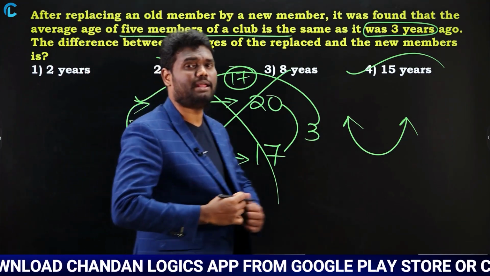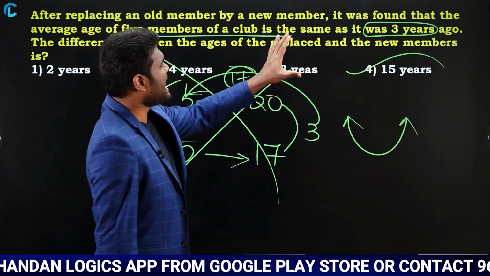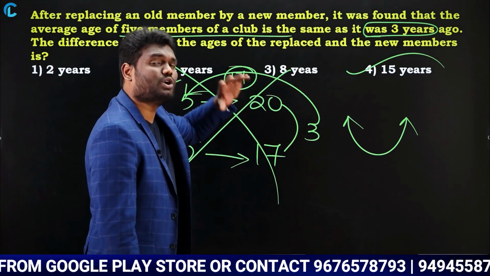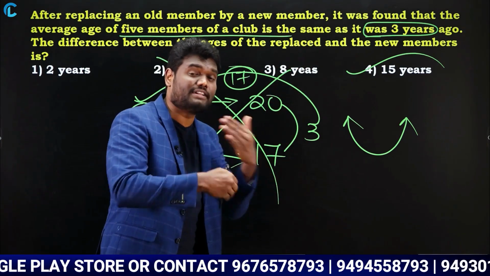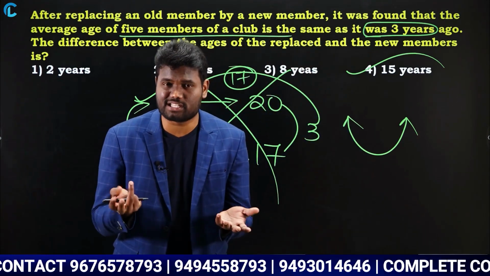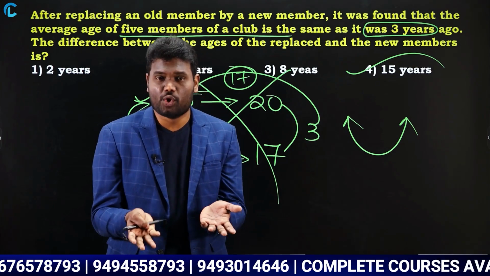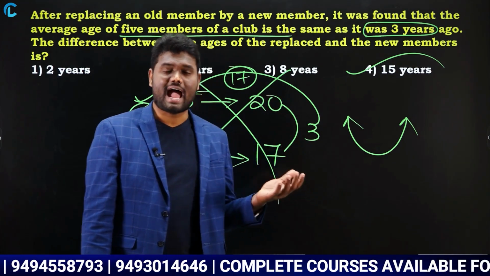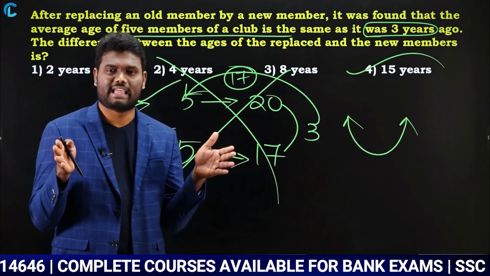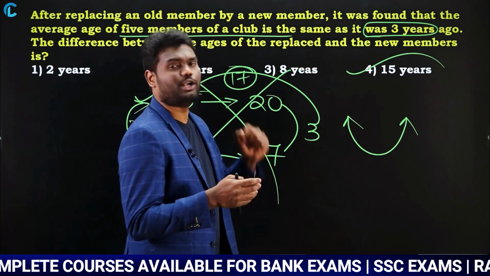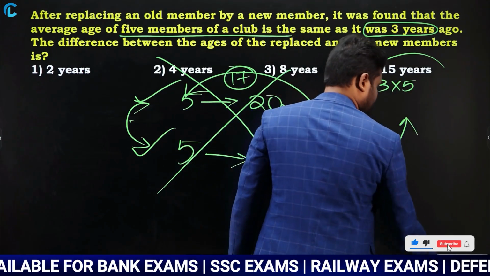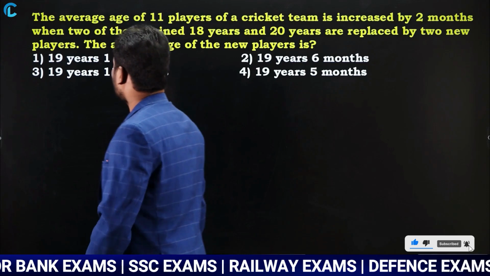In the question it is clearly mentioned that the average age of the members is going to be the same as it was 3 years ago, even after the replacement. Which means there is a difference of 3 years. For how many members? 5 persons. So 3 into 5 is 15 years, which means the age difference between the replaced person and the new person is going to be 3 into 5, which is 15 years. Okay, very simple. Let us look at the next.